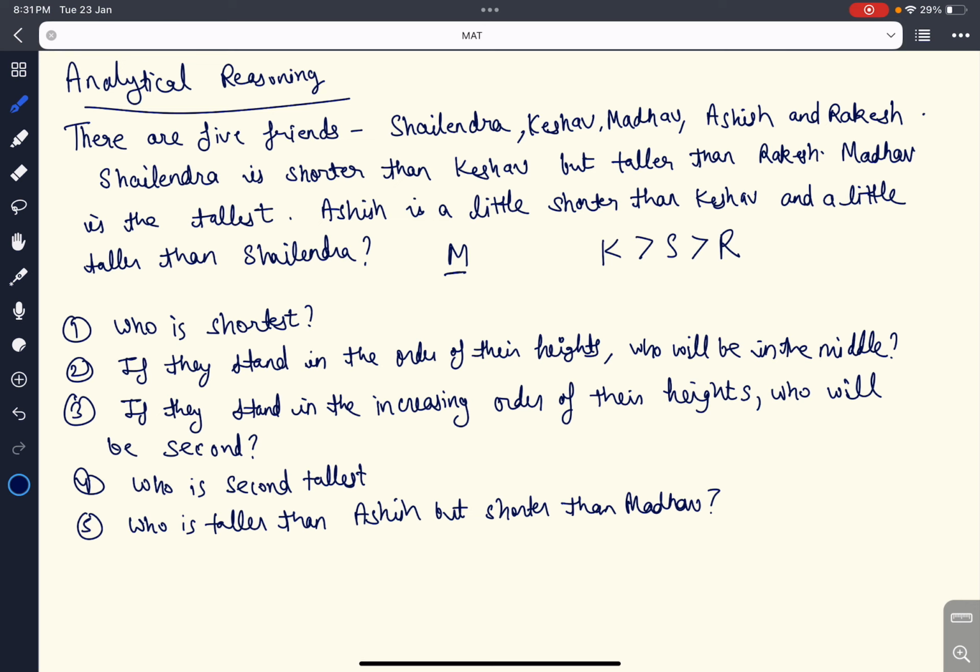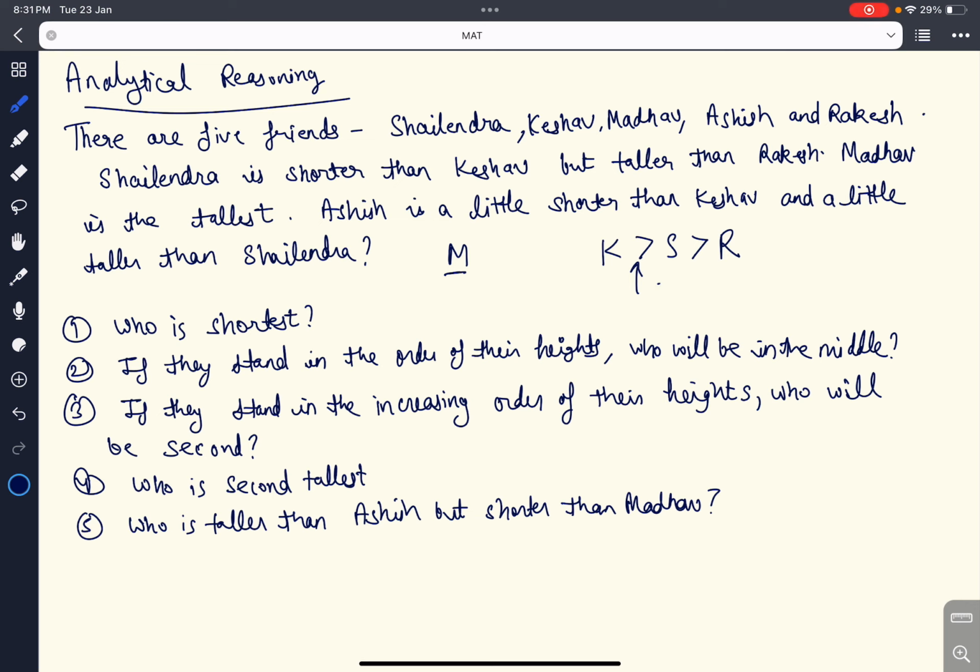The last statement says that Ashish is a little shorter than Keshav and a little taller than Shailendra. So Ashish can fit in between.